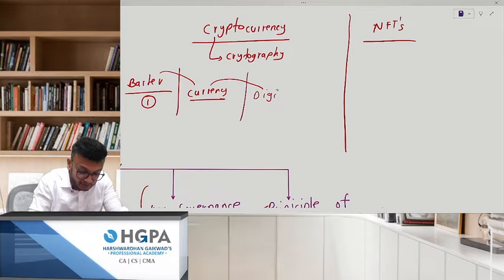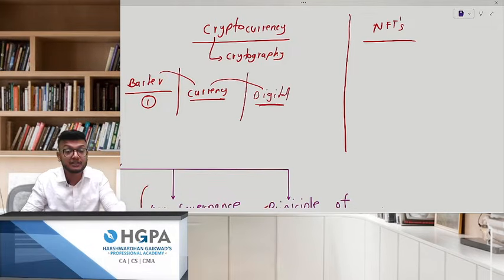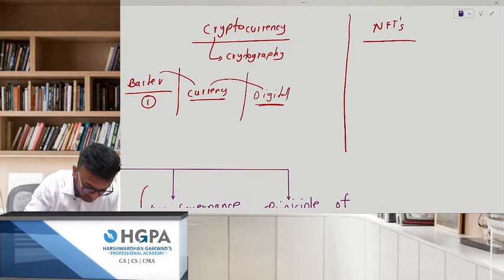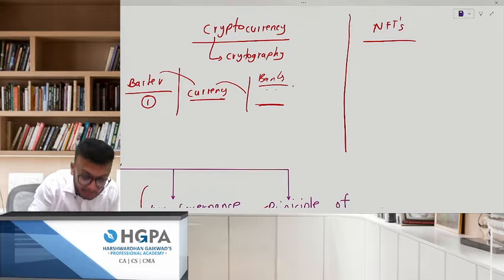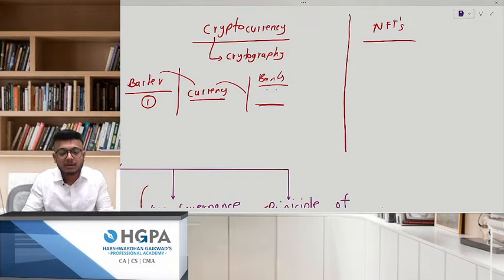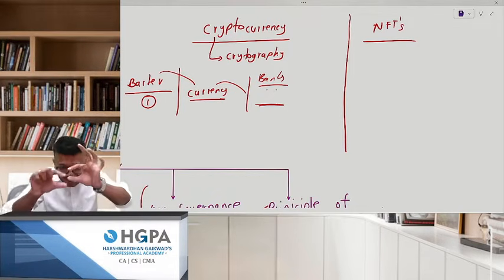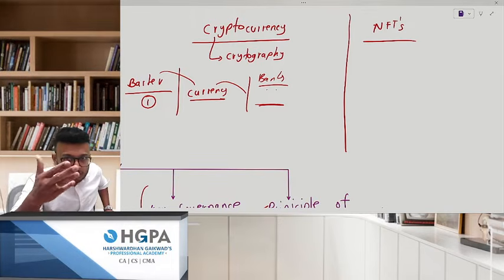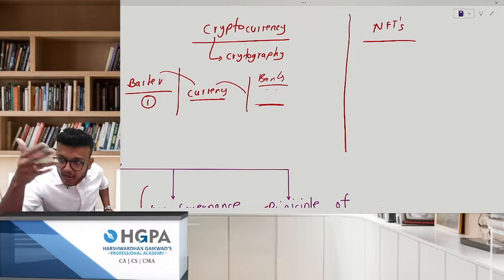Now is the era of digital. Now pay attention please, okay? Digital. After currency, see, after currency, there was one more thing. After currency, even banks came in, right? The banks came in. Now tell me one thing. For any currency note, the value is determined not by you and me. It is determined by RBI.